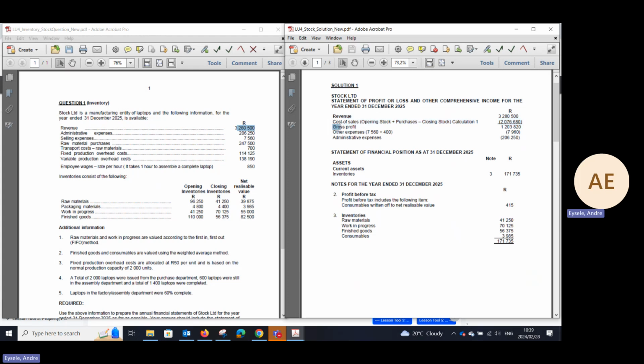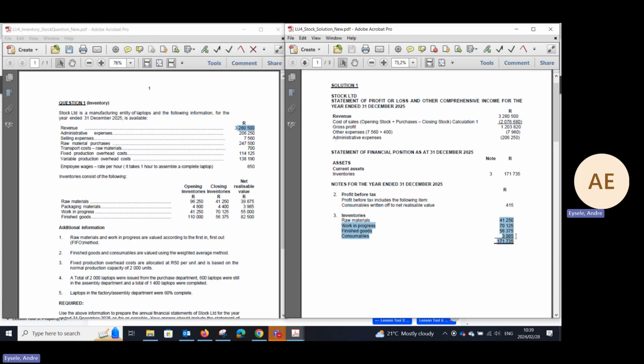Then you will get your gross profit. Other expenses, your administrative expenses as per the function method. Okay, statement of financial position as at 31st of December 2025. Assets: inventory falls under the classification and category of current assets. And inventories will be disclosed at the lower of cost and net realizable value. And that will consist of your inventories as at year end, which we will calculate.